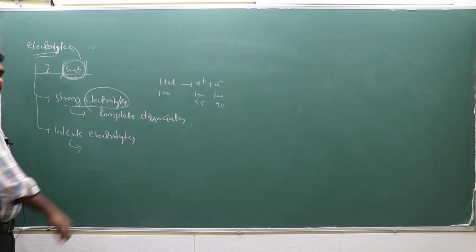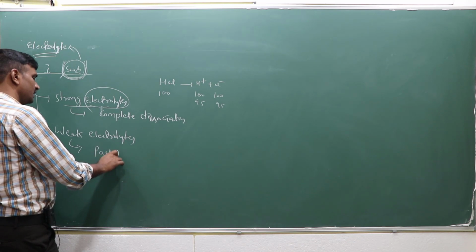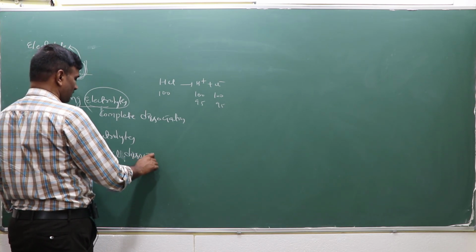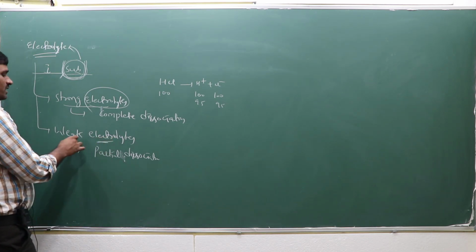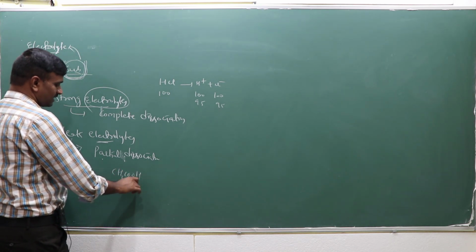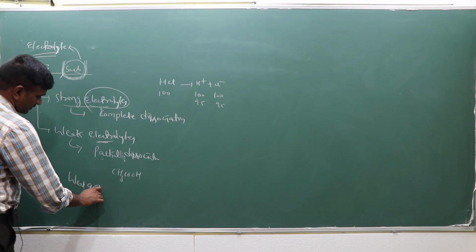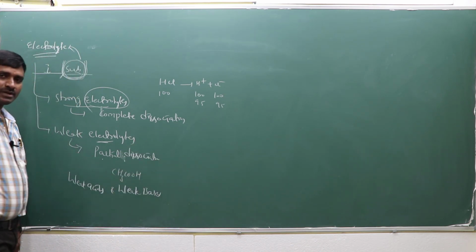And weak electrolytes are substances which are partially ionized, where partial dissociation or partial ionization takes place. That electrolyte is called a weak electrolyte. Examples of weak electrolytes are weak acids and weak bases.